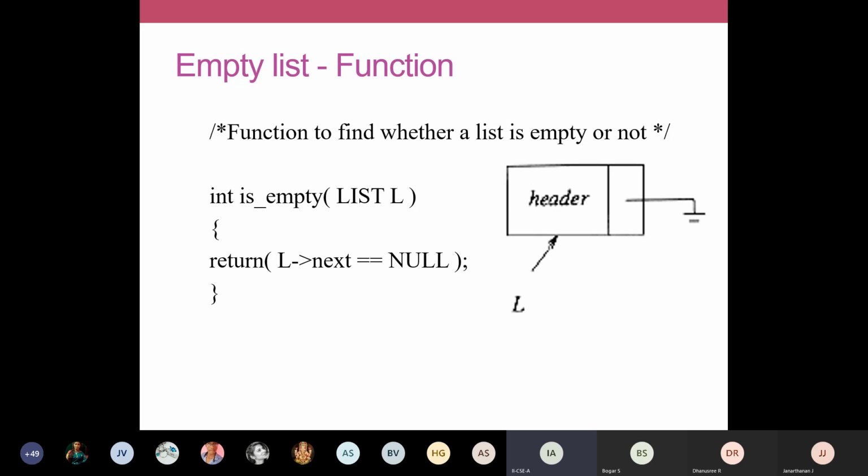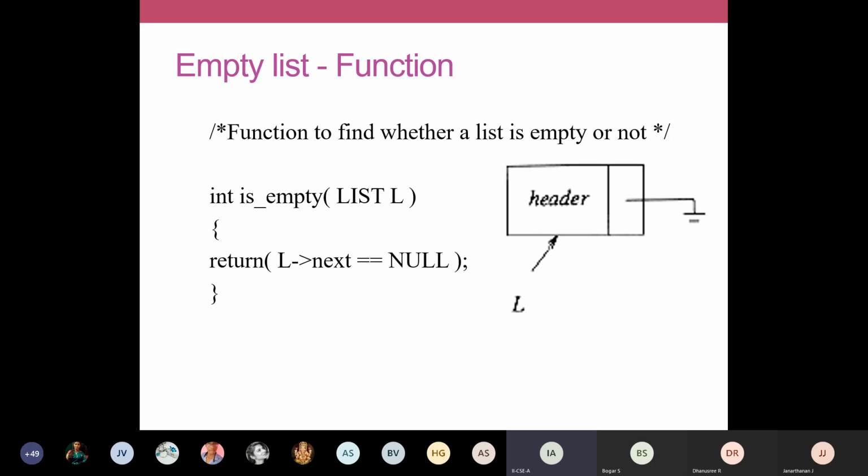Now we are going to write a function in C that will check whether a linked list is empty or not. So how will your empty list be? Your empty list will have only a header node, and the address field of your header will have null. Imagine the pictorial view: you will have a header node and you don't have any data node. You don't have any data node means your list is empty. So how to check this in your program?